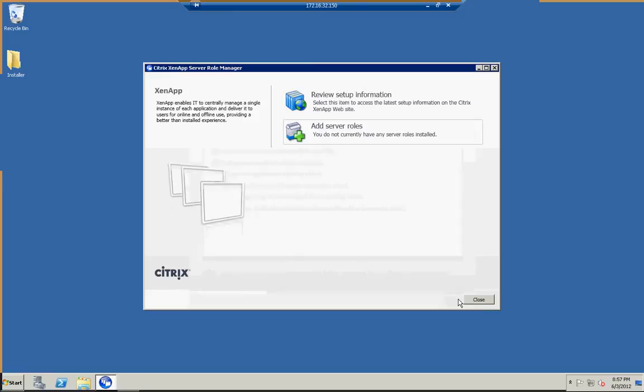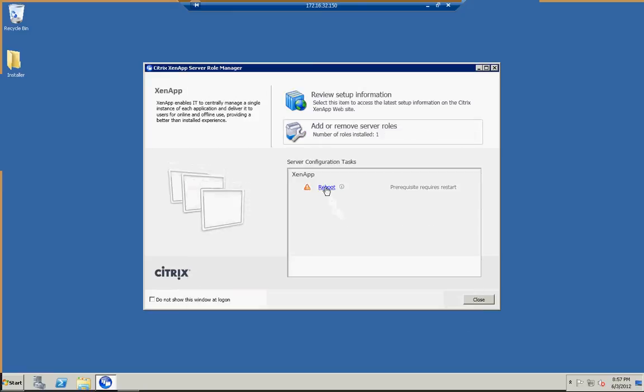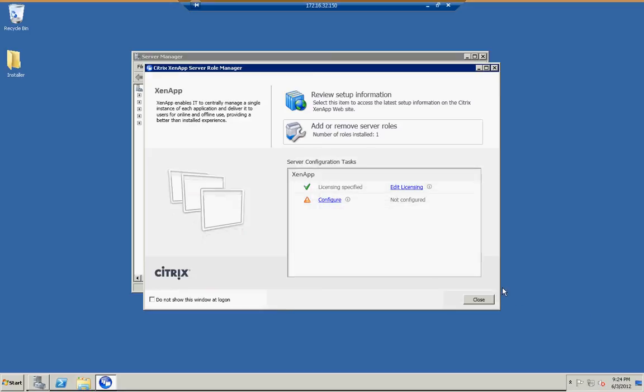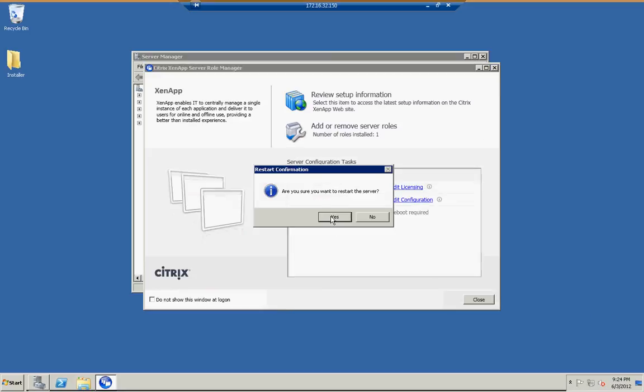Now click on Finish. Now it will ask for a reboot. So we'll reboot the server and we will be back for the next session. XenApp installation is completed. Click on Finish. It will ask for a reboot. Just reboot the server.